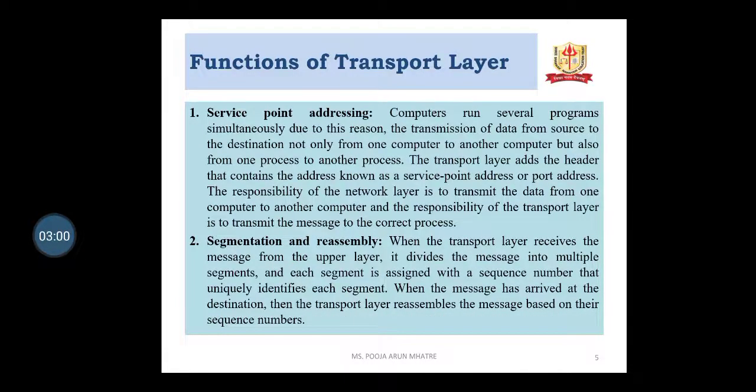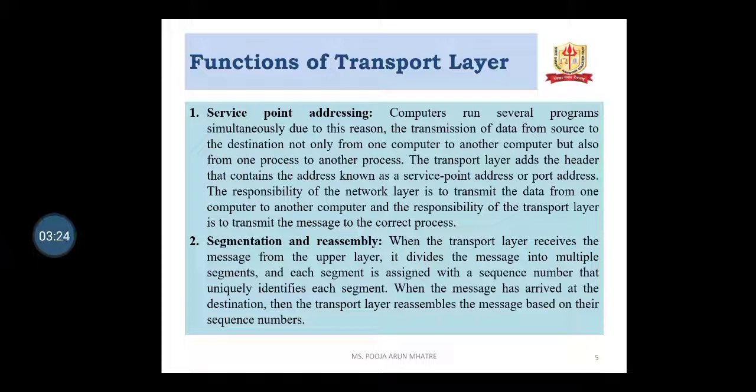Here are some functions of the transport layer. Service point addressing. The computers run several programs simultaneously. Due to this reason, the transmission of data from source to destination is not only from one computer to another computer but also from one process to another process.